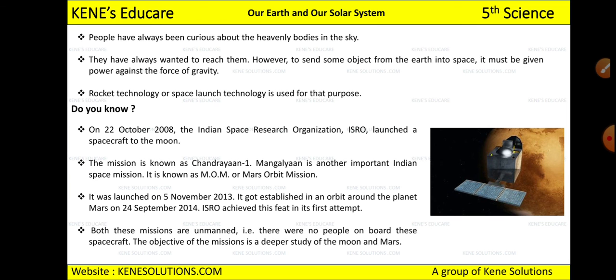And the objective of the mission is a deeper study of the moon and Mars, because people want to have knowledge of the solar system, and why the changes are taking place on earth. So all these things people need to know, scientists need to know, and that is the reason people launch satellites in our solar system.